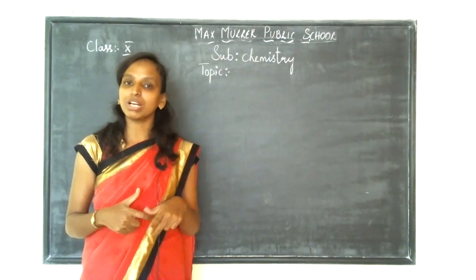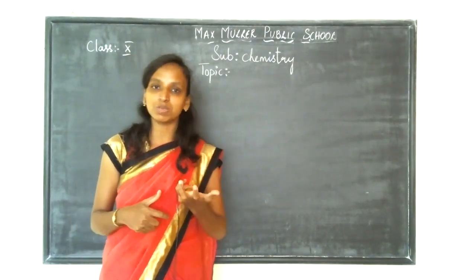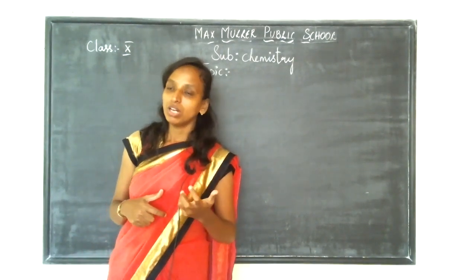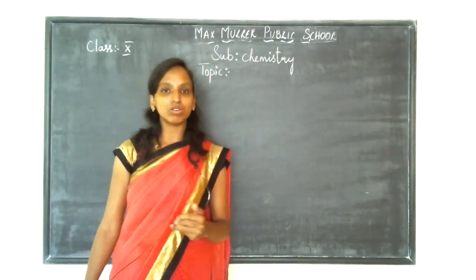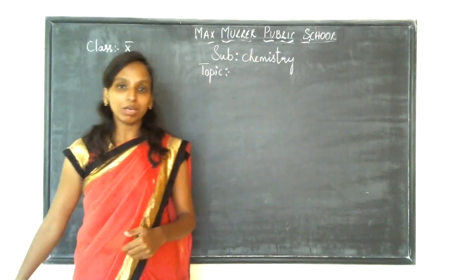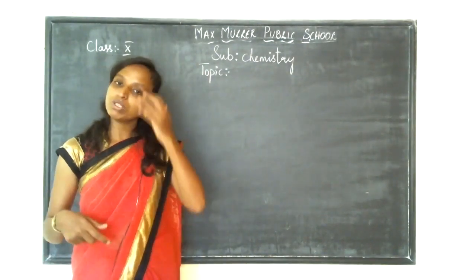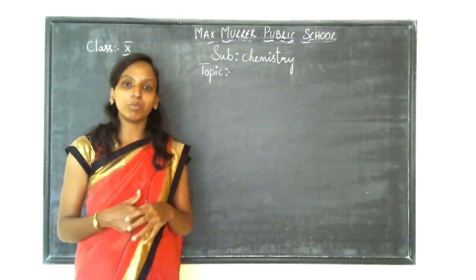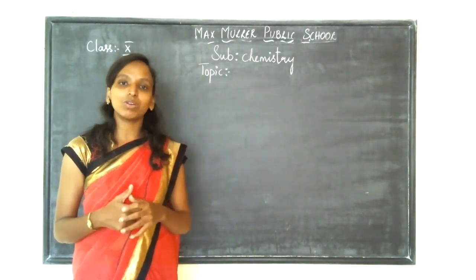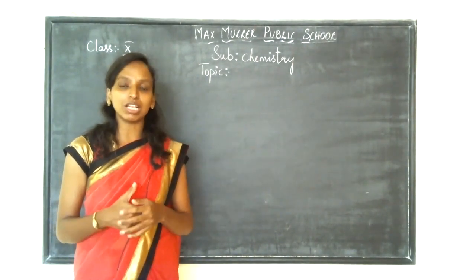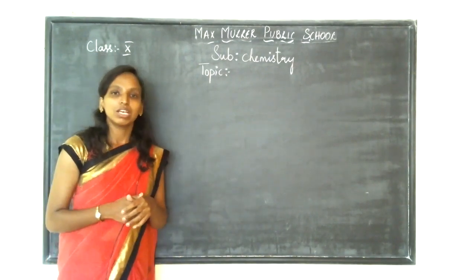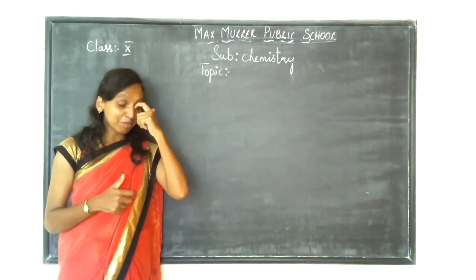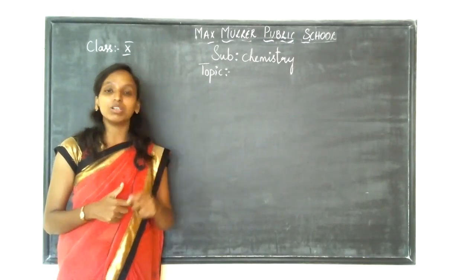I told you to take out your 9th standard textbook and practice whatever is there, and I told you the valencies of sulfate, nitrate, carbonate, which you people have to practice. Why? Because the next topic which we are going to discuss will be very important, so based on that only we are going to continue further. That means you know how to write the symbols of compounds. Yes or no?